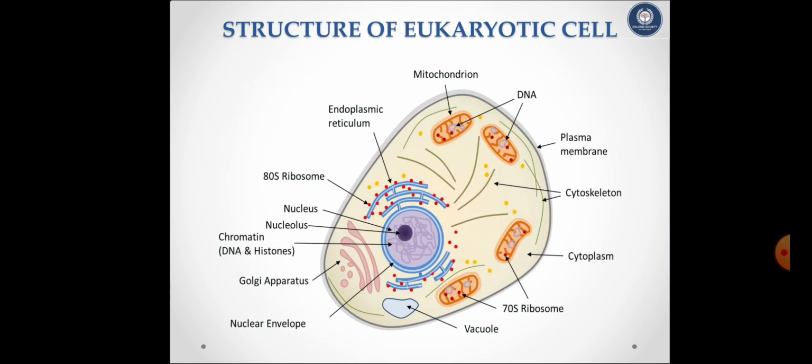This is the structure of a eukaryotic cell, which consists of plasma membrane, nucleus, nucleolus, nuclear envelope, chromatin, DNA and histones, Golgi apparatus, ribosomes, 70S ribosome and 80S ribosome, vacuoles, cytoplasm, cytoskeleton, DNA, mitochondria, endoplasmic reticulum, etc.